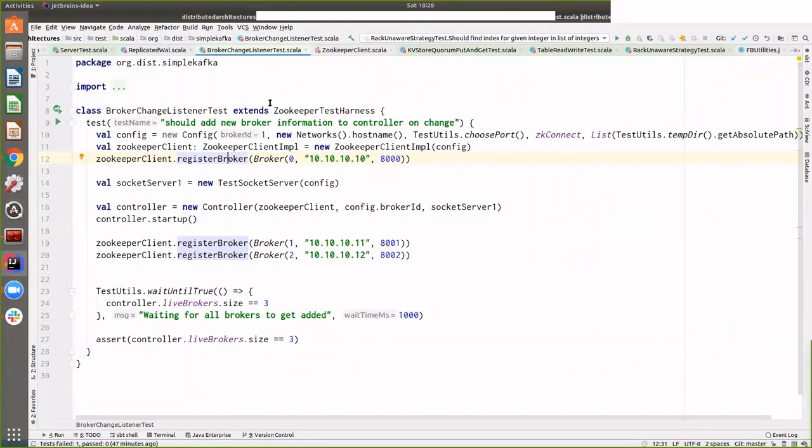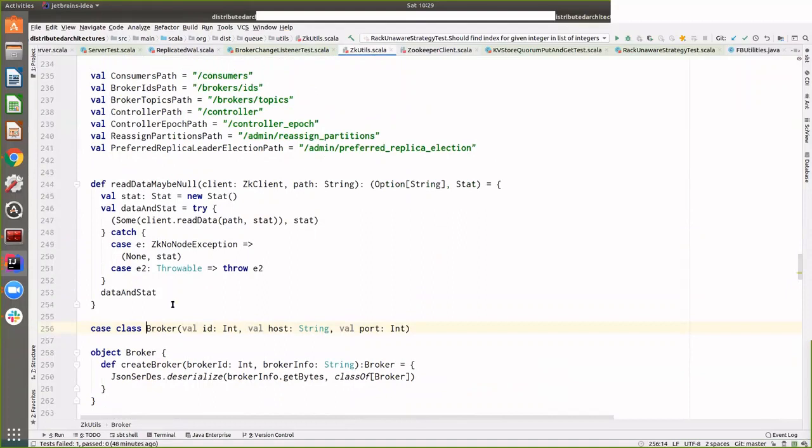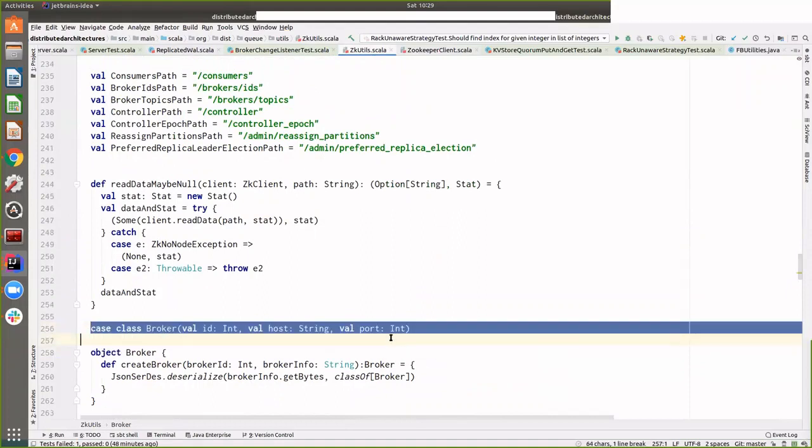So this is the test that I have with embedded Zookeeper. In case of Kafka or other databases, it will be different. But in case of Kafka, it's a broker that you register, and this broker is nothing special. By the way, the code is Scala, but I think it should be easy enough.